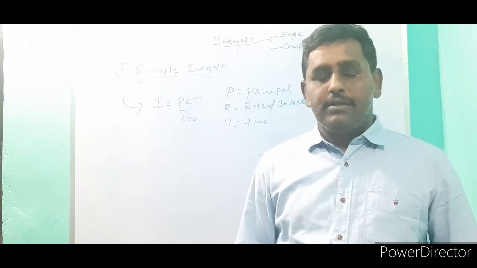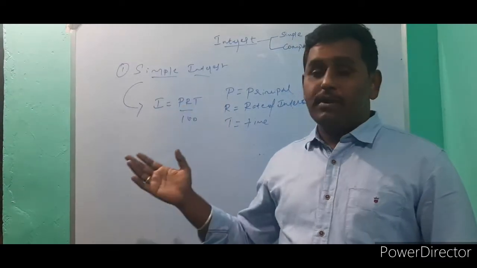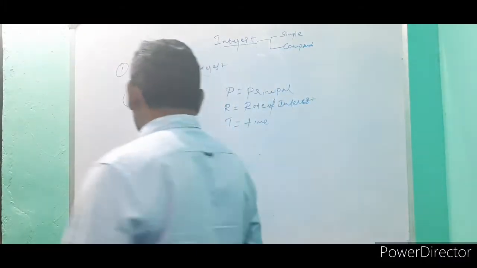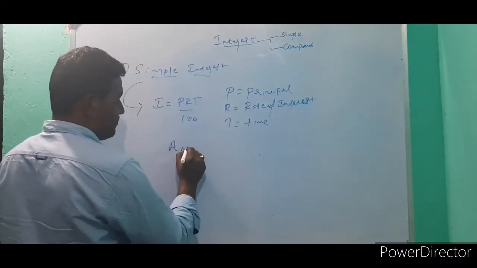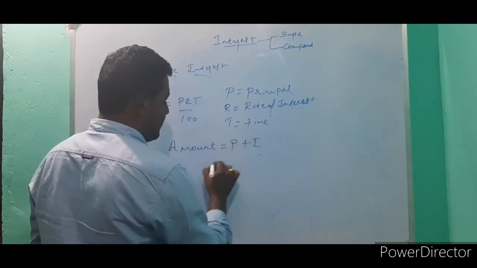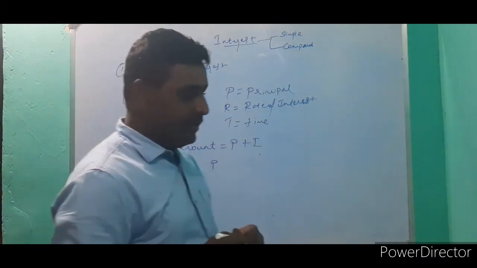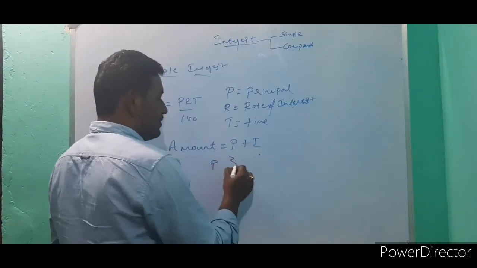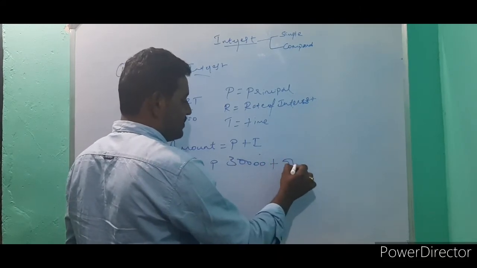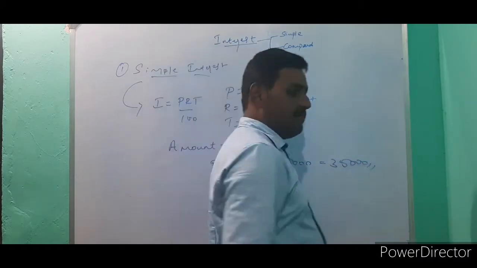Amount is calculated based on the principal amount and interest. Amount is P plus I. P is called principal, I is called interest. Suppose 30,000 is your principal amount and 5,000 is extra, then the total amount is 35,000.